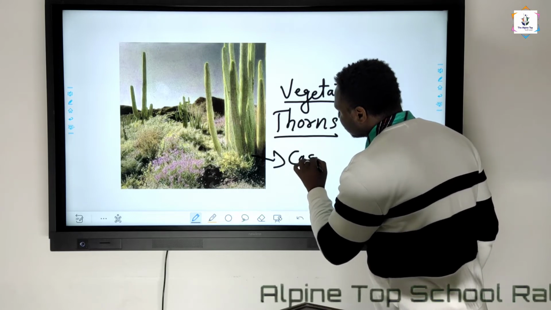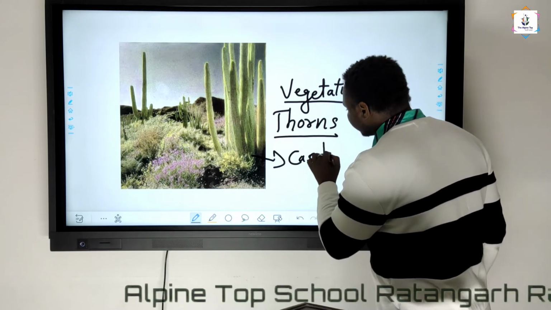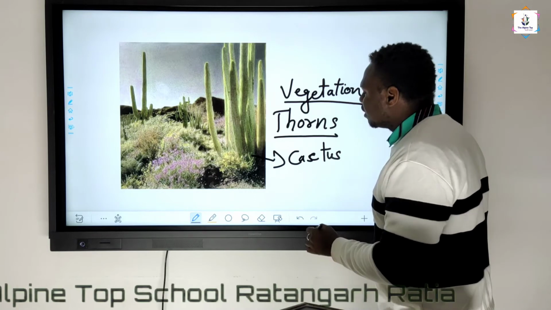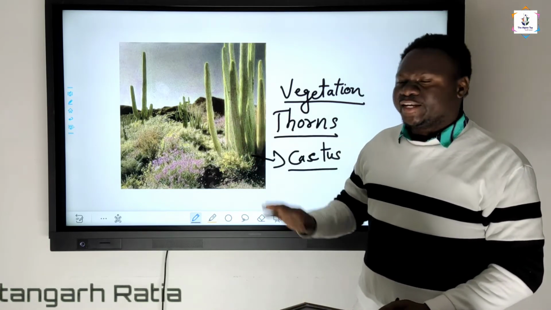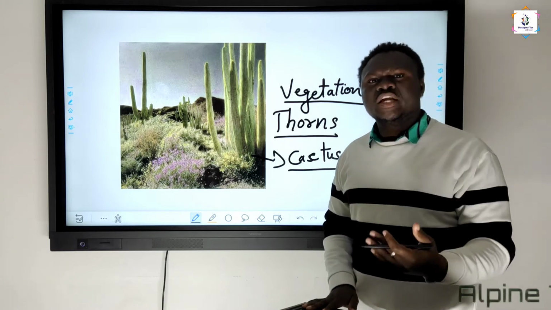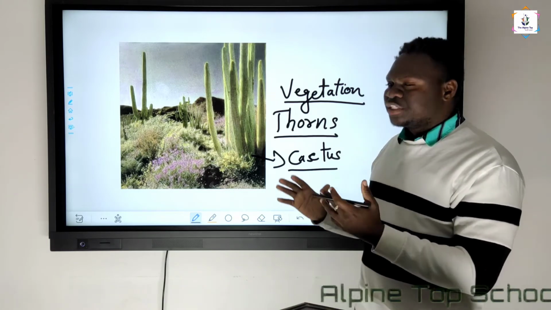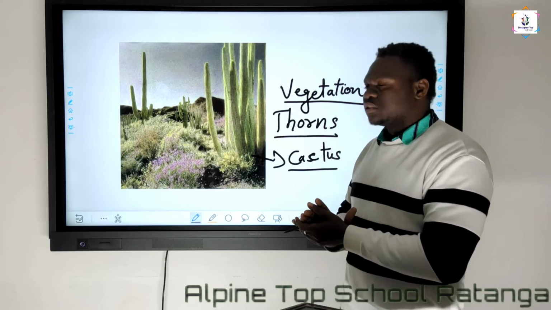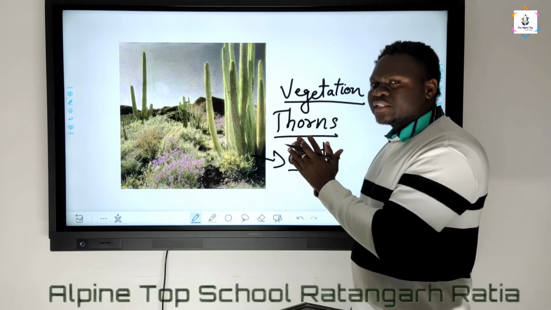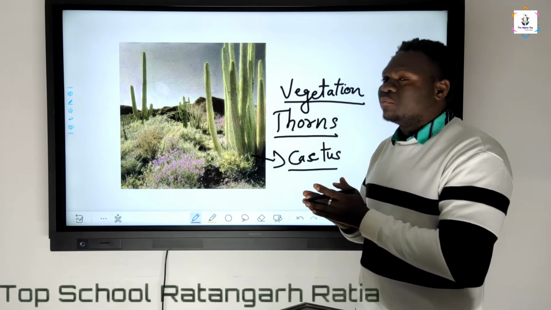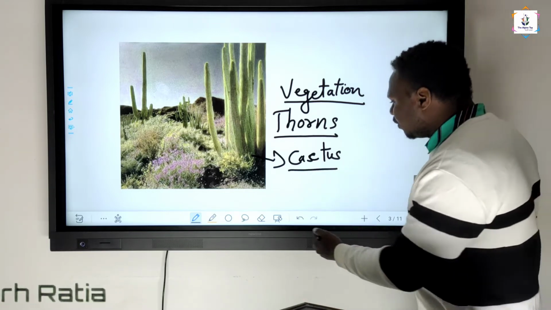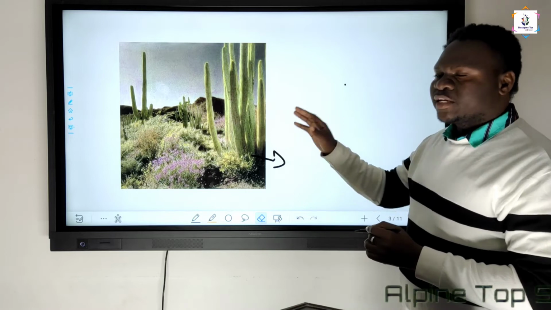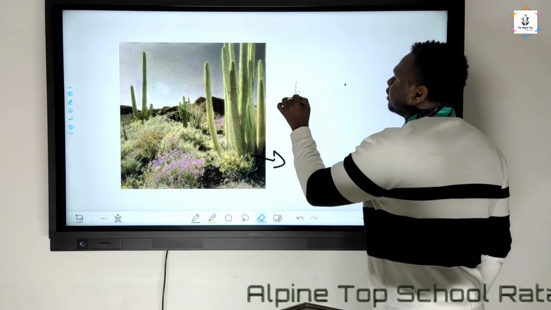Cactus. Cactus is one of the important vegetation of desert area, and apart from that you also can see other vegetations also mainly here, but the cactus is one of the important or the main vegetation of this desert. Apart from cactus you also can see trees.